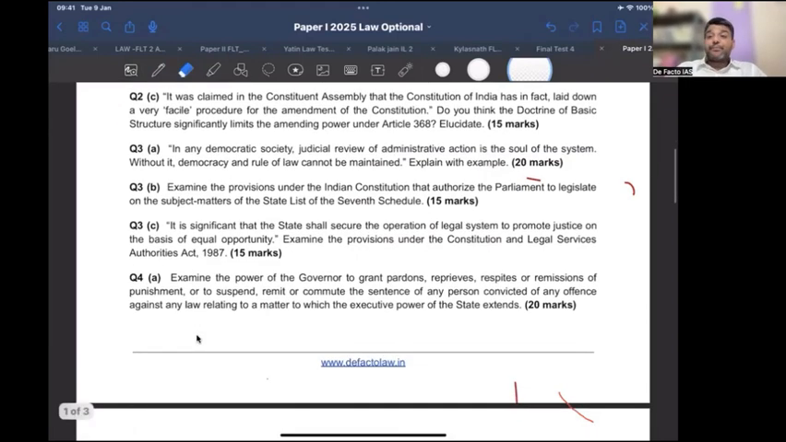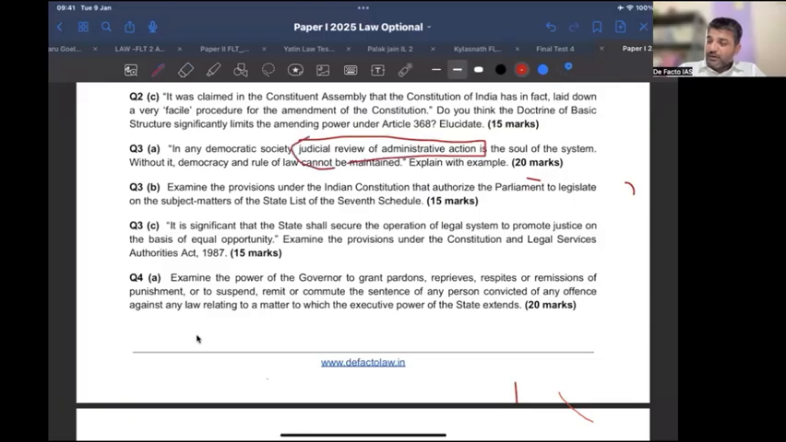Okay, 3A. It says in a democratic society, a review of administrative action is the soul of the system; without it, democracy and rule of law cannot be maintained. See, philosophical line. But what is the essence of the question? They are basically asking you what are the grounds of judicial review. So you leave all the wording of the question, but simply focus on the grounds of judicial review of administrative action.